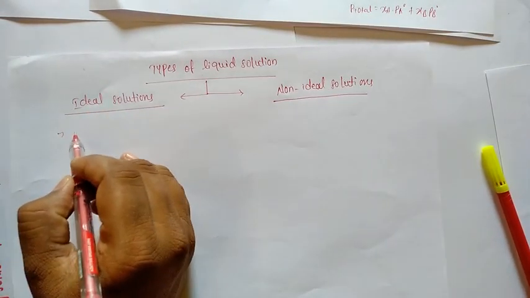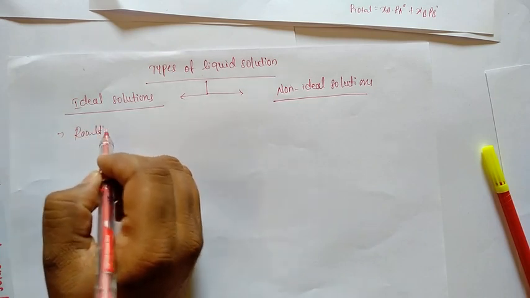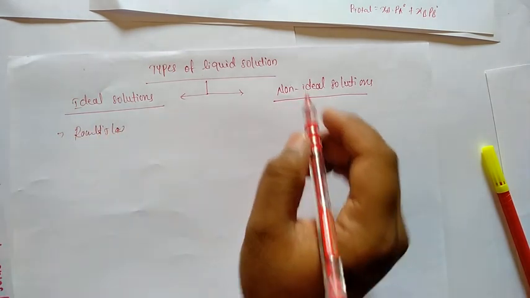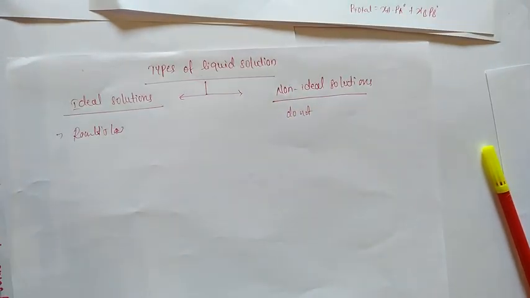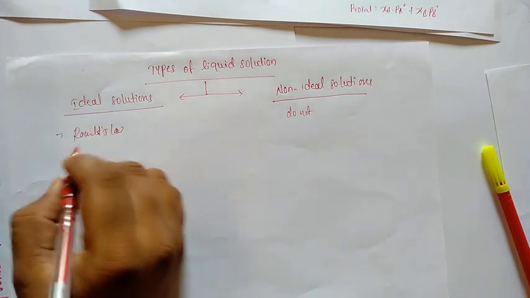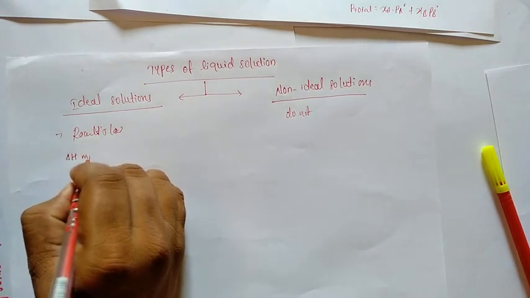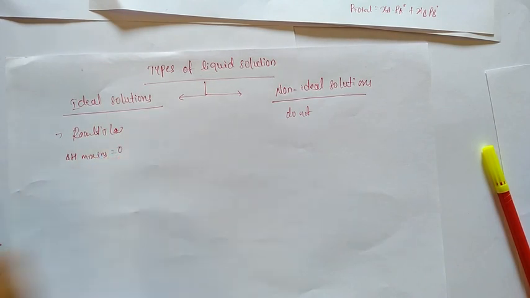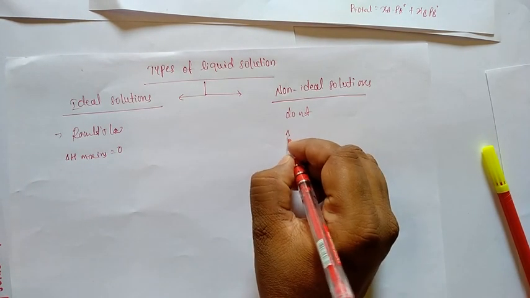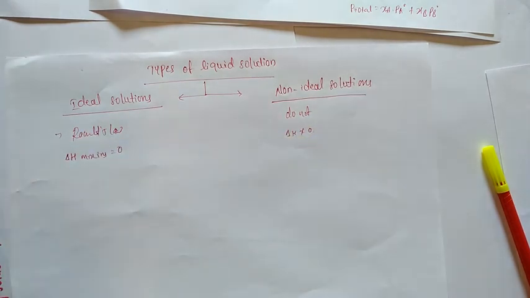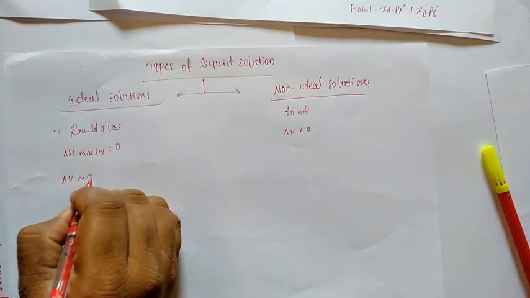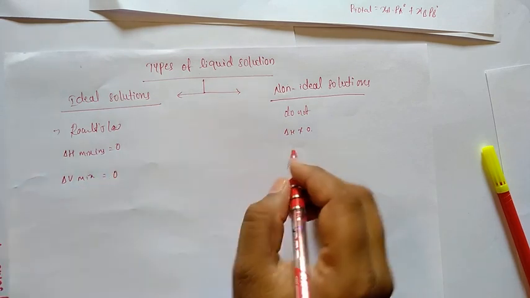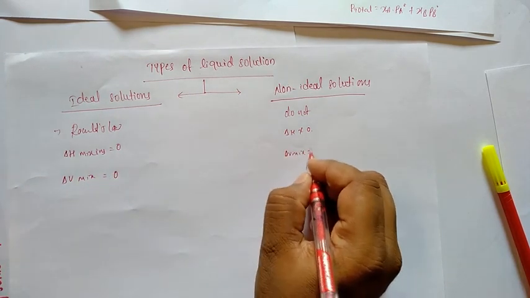Ideal solutions are those which obey Raoult's law, and non-ideal solutions are those which do not obey Raoult's law. In ideal solutions, enthalpy of mixing is equal to 0, and here enthalpy of mixing is not equal to 0. Okay, and students, in ideal solutions, delta V mixing is equal to 0, but here delta V mix is not equal to 0.